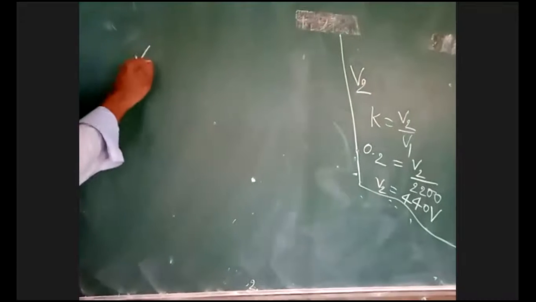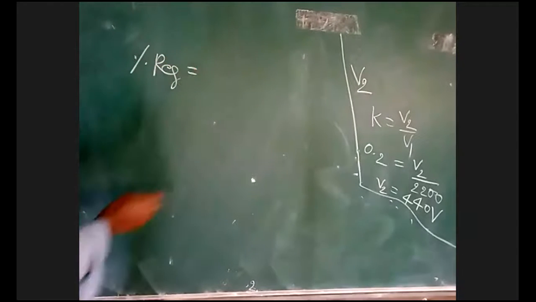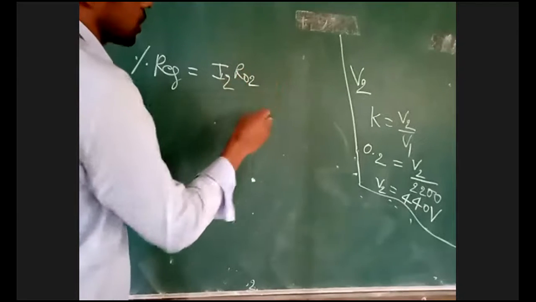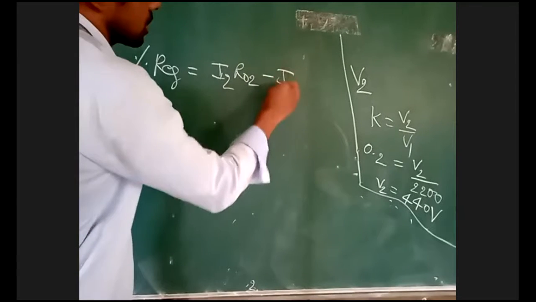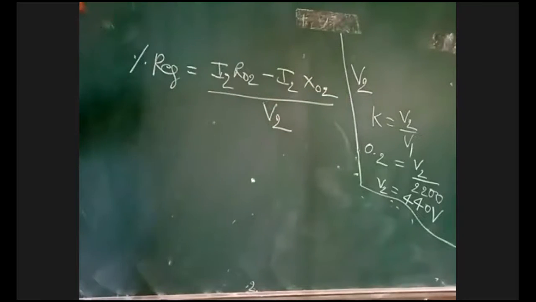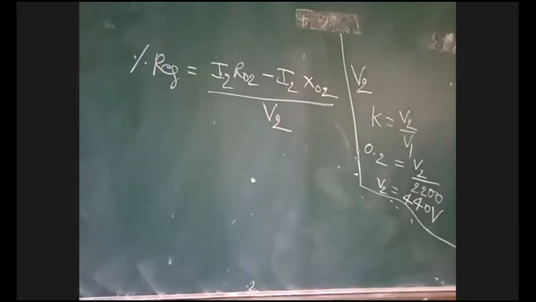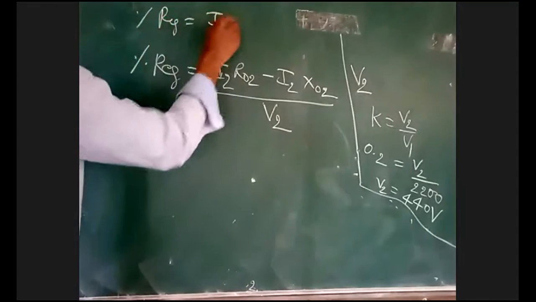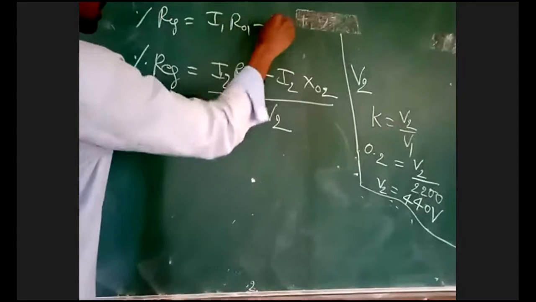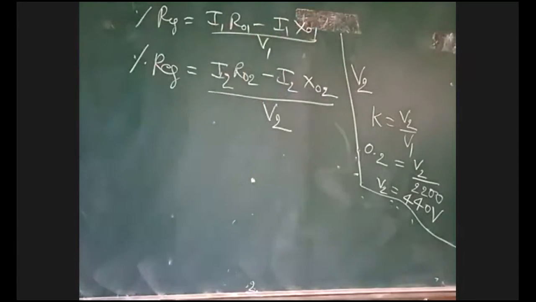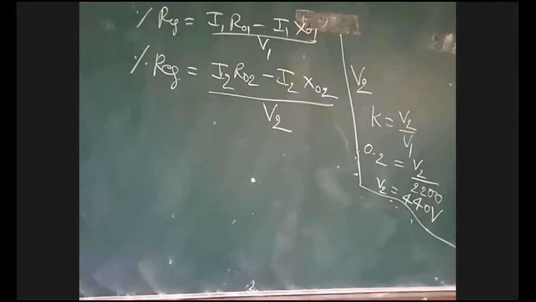Now percentage regulation is equal to I2 into R02 minus I2 into X02 divided by V2. The other formula is percentage regulation is equal to I1 into R01 minus I1 into X01 by V1. We can take any formula, but he is asking on the secondary side.